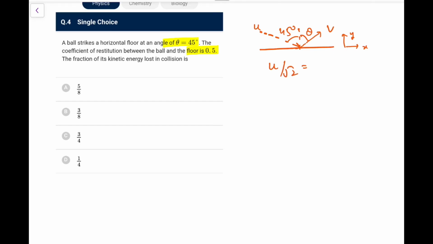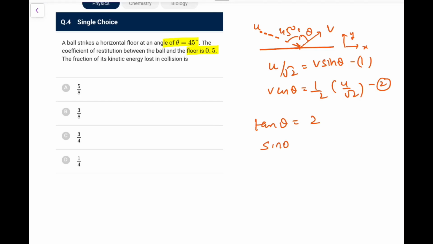So what we have, u sin 45, that is u by root 2, is equal to v sin theta. This is the first equation. Second, for the y component, v cos theta would be half times u by root 2. This is the second. If we divide, tan theta would be equal to 2 in this particular case. So tan theta is equal to 2. From that, sin theta would be equal to 2 by root 5.